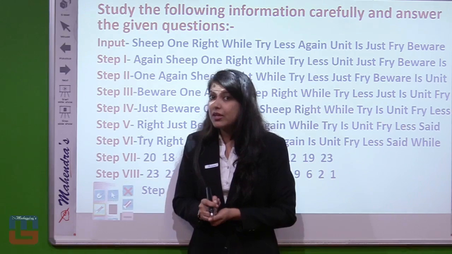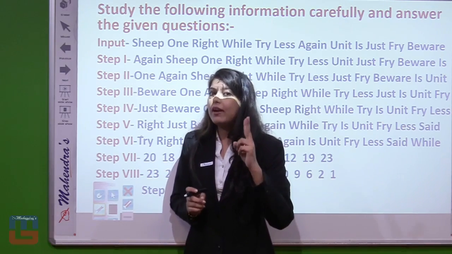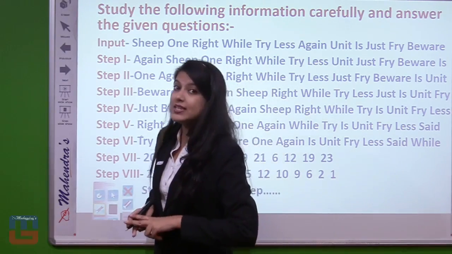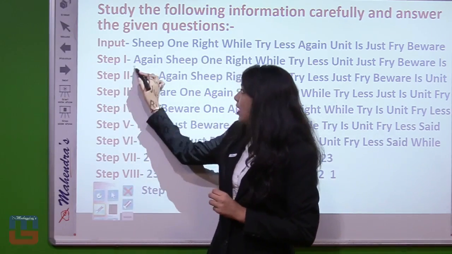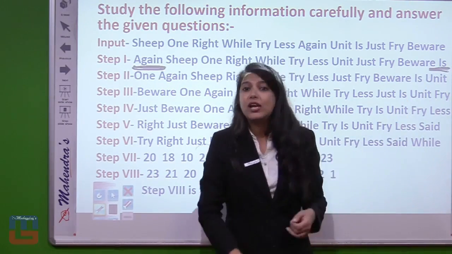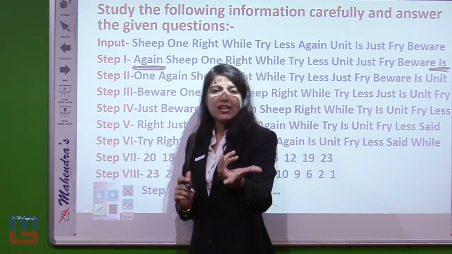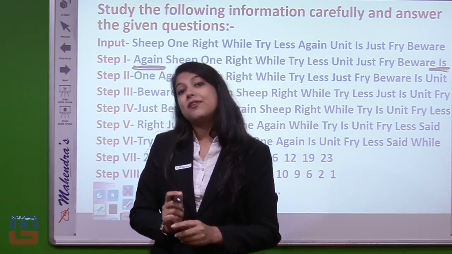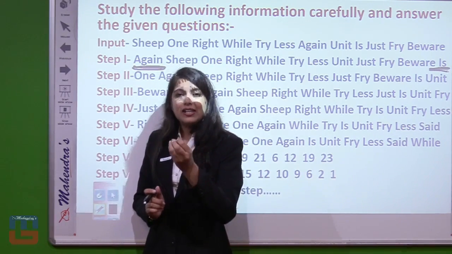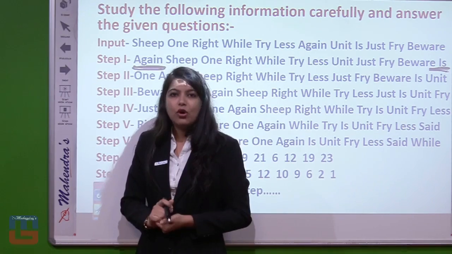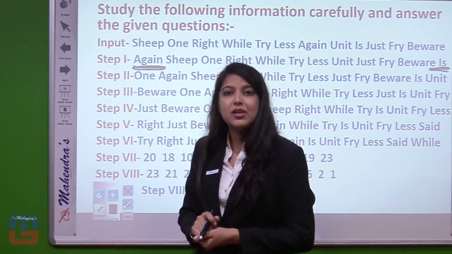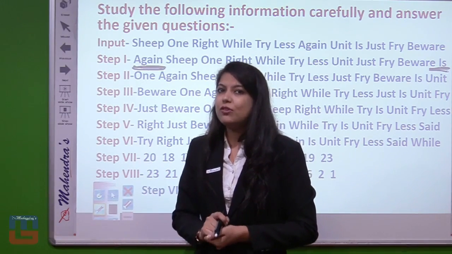And if we can see over here in step number 1, a two-way arrangement has been made. Two-way arrangement means on the left hand side also and on the right hand side also. That means in step number 1 we are arranging "again" on the left hand side and "is" on the right hand side. What is the relation between "again" and "is"? By vocabulary or word power we say no relation, but yes, "again" and "is" start with vowels. Again is from A and is from I. That means a relation can be made which can be followed further, right?